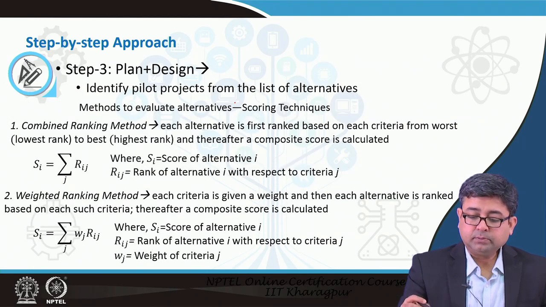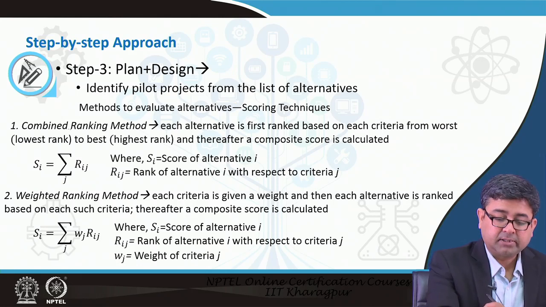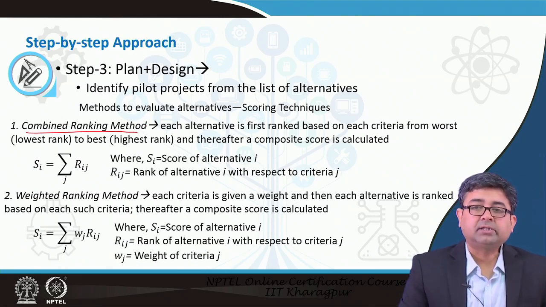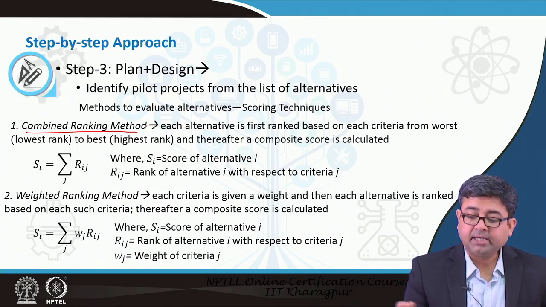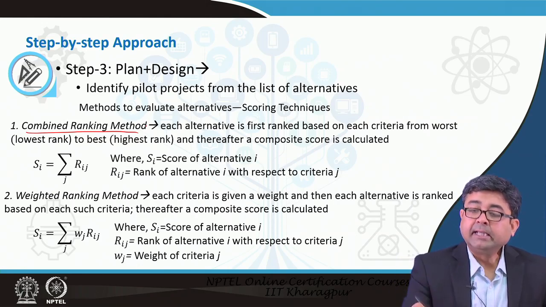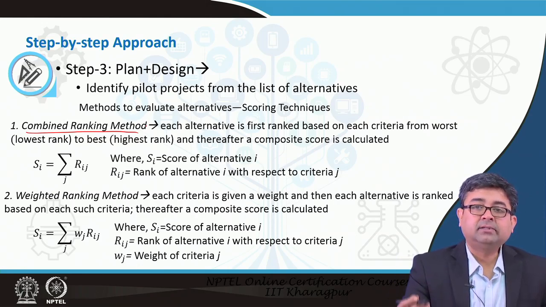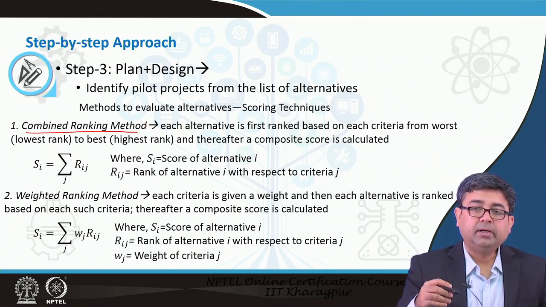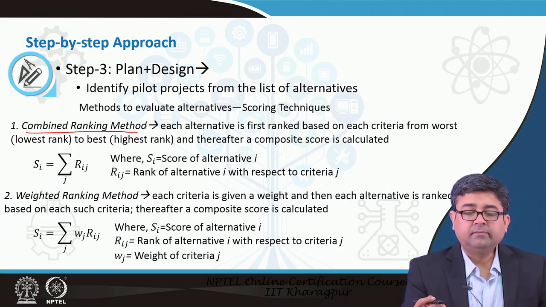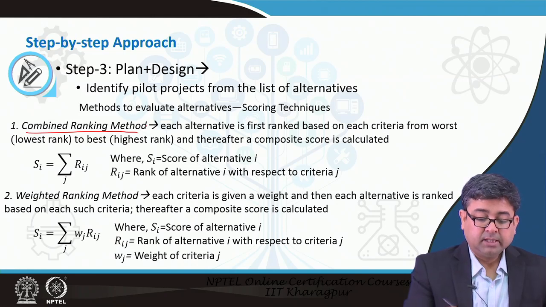So, the first very simple method is called the combined ranking method. You have different alternatives, and based on some criteria in each of the alternatives, you rank them, and whichever ranks the highest, you pick that as the first alternative to go ahead and implement. That is the simplest one, but it may have lots of constraints.